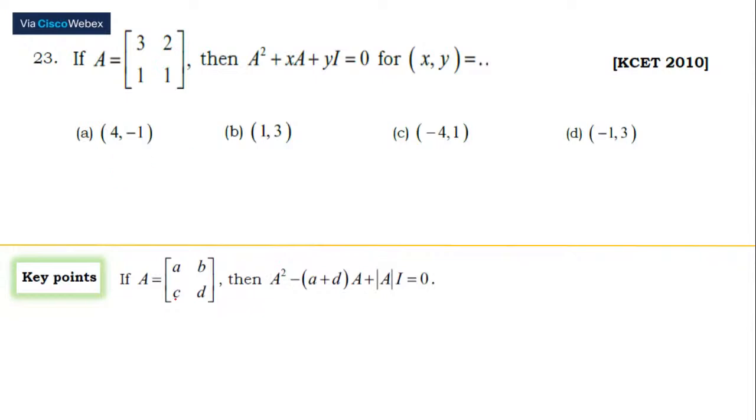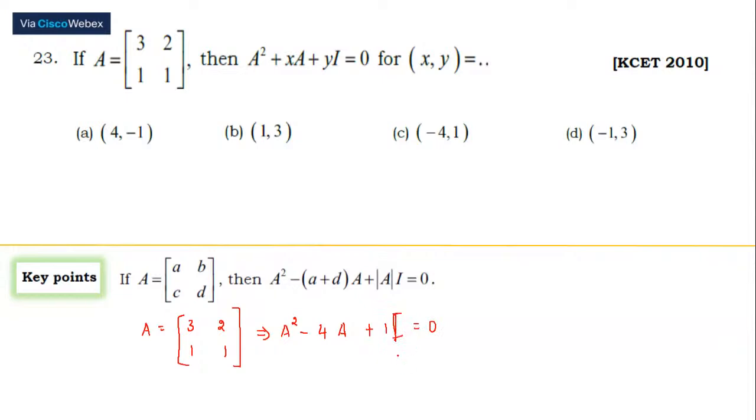Now this matrix for us is [3, 2; 1, 1]. So when I apply this, we're going to have A square minus 4A, since 3 plus 1 is 4, plus the determinant, 3 minus 2 is 1, into the identity matrix.